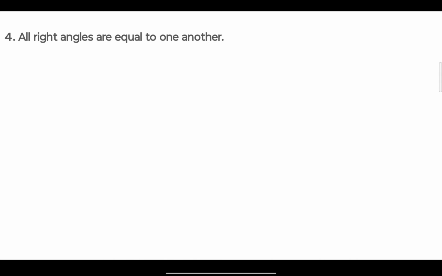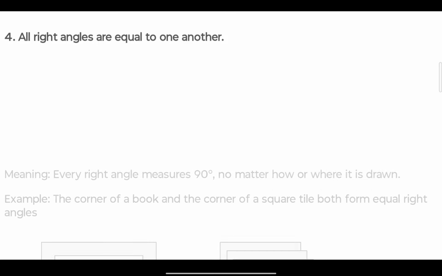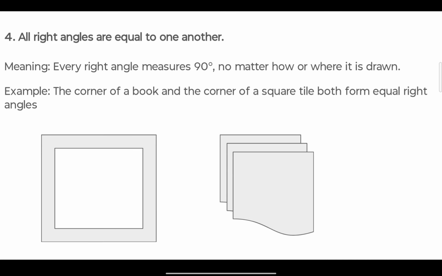Now the fourth postulate is all right angles are equal to one another, meaning every right angle measures 90 degrees no matter how or where it is drawn. Example, the corner of a book or the corner of a square tile both form equal right angles.